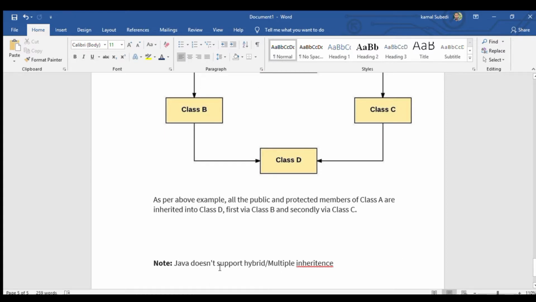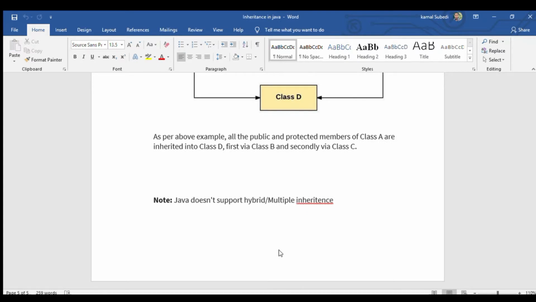Note, the Java doesn't support hybrid or multiple inheritance. As I already told you, Java doesn't support hybrid and multiple inheritance because it leads to method overloading, extending the same class and same method name.